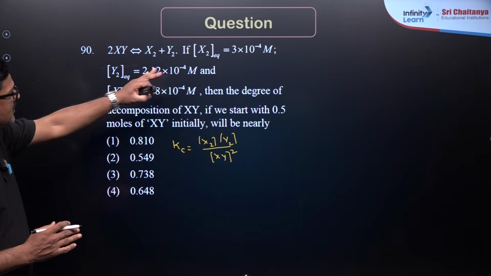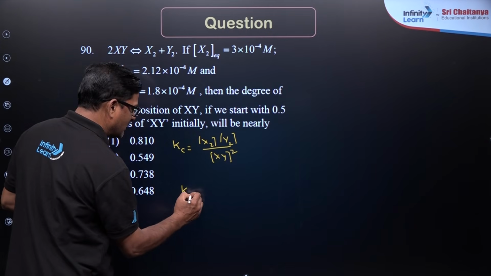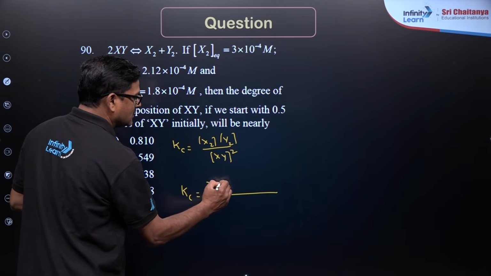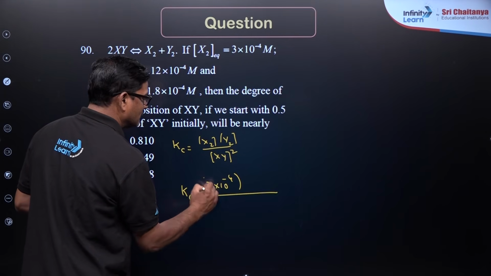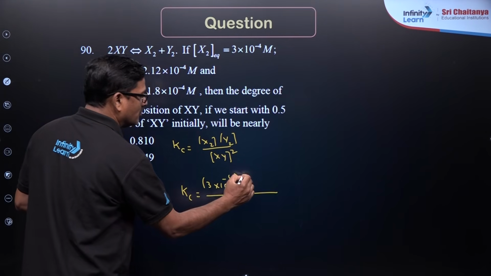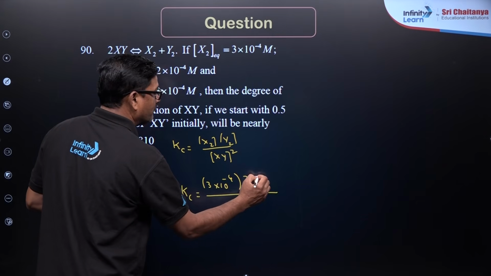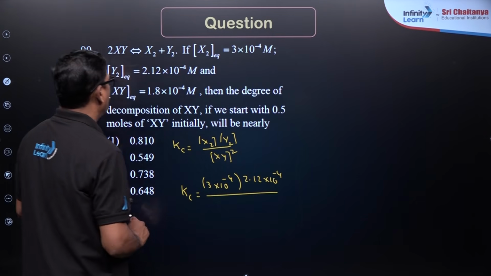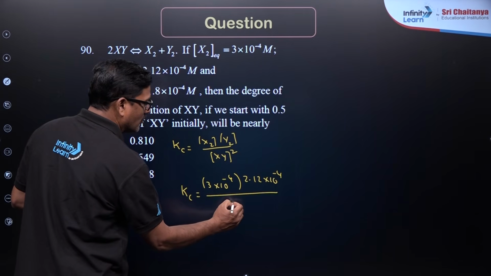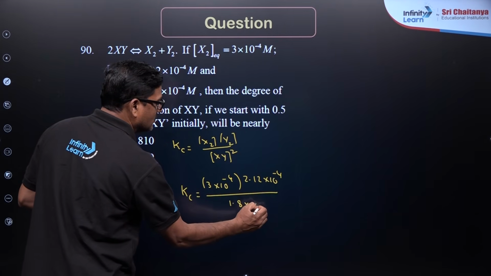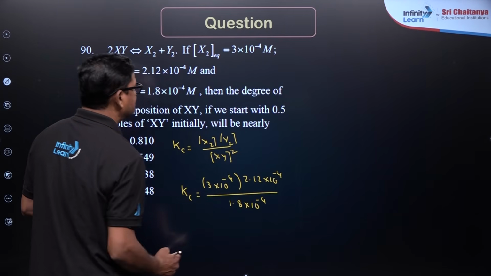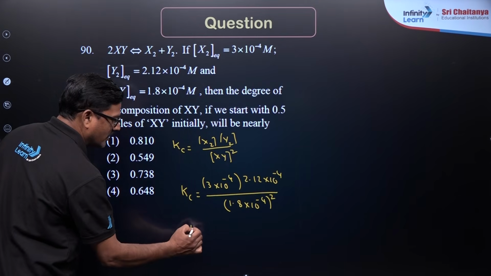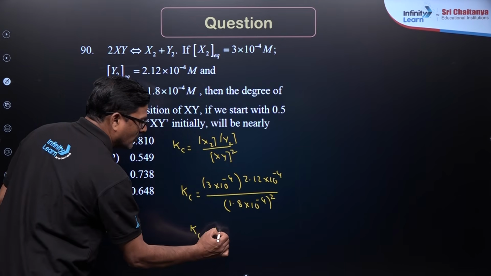All the values are given: X2 is 3 into 10 raised to negative 4, Y2 is 2.12 into 10 raised to negative 4, and XY is 1.8 into 10 raised to negative 4, squared. On doing so, the Kc value is obtained to be 1.9